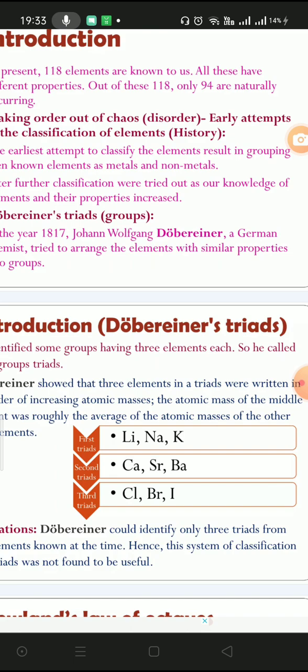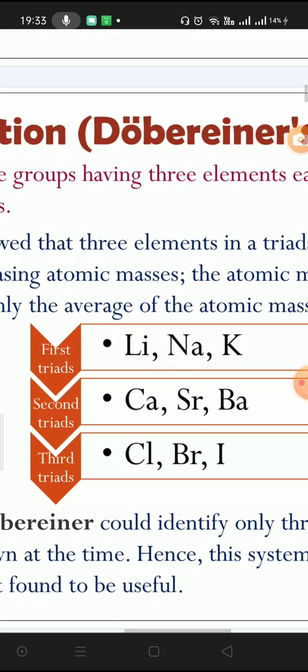As you can see on the screen, the first triad was lithium, sodium, potassium. The atomic mass of sodium was roughly the average of the atomic masses of lithium and potassium. Similarly, the atomic mass of strontium, in the second triad, was roughly equal to the average of the atomic masses of calcium and barium.